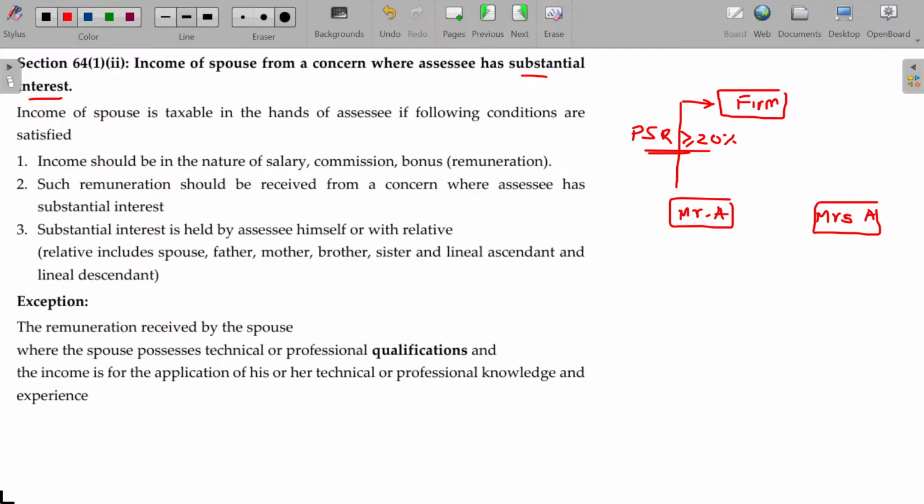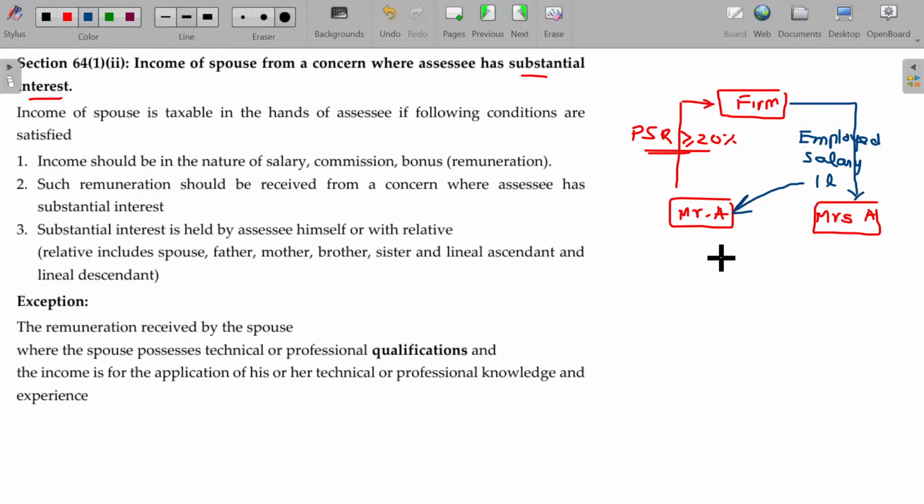Profit sharing ratio. In that case, Mrs. A may be implied here, and salary is offered. Salary, remuneration, bonus, commission, by whatever name it may be. Now, the salary being 1 lakh, the question is, what happens to this 1 lakh, sir?